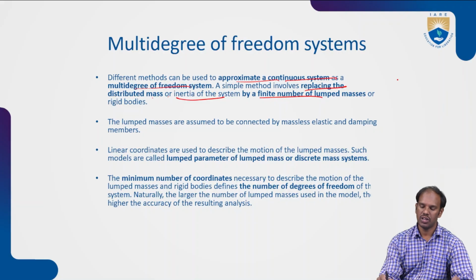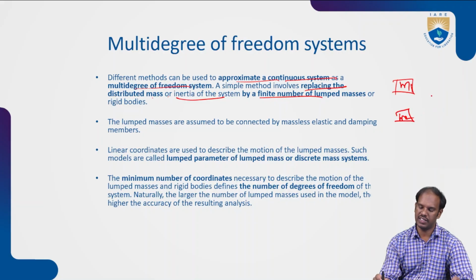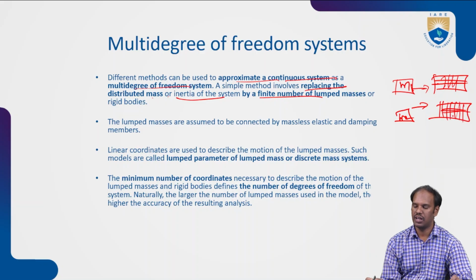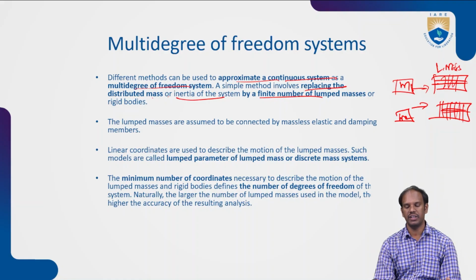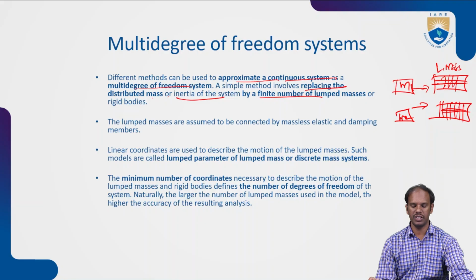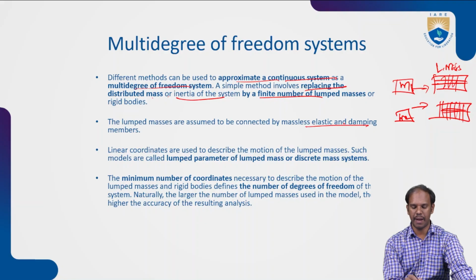So here we have mass 1, mass 2, and we are able to convert this into small elements, or lumped mass systems. Lumped mass systems, we call. So it can be completed using the finite element method or by using a rigid body method.